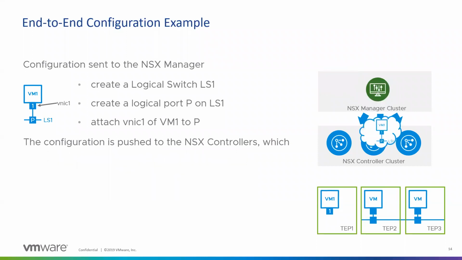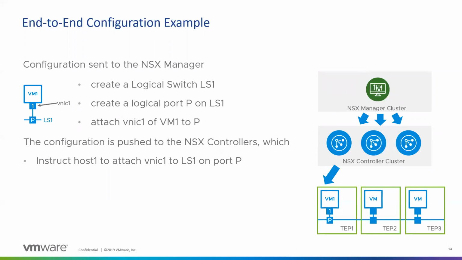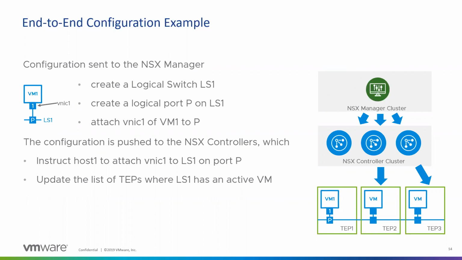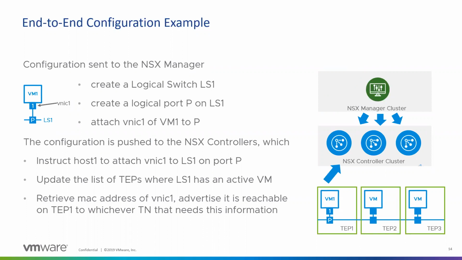And then the configuration is pushed to the NSX controllers, which then instruct the host where this VM is: create a logical switch, create a port, attach the VM to that particular port. And then in the same way, this information propagates back from the management plane agents running on the transport nodes to the controller cluster, that yes, the VM is connected, and we can update the switching table, and the same information helps in drawing out the whole topology.